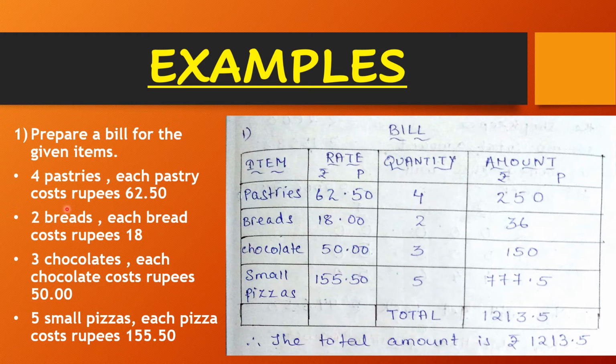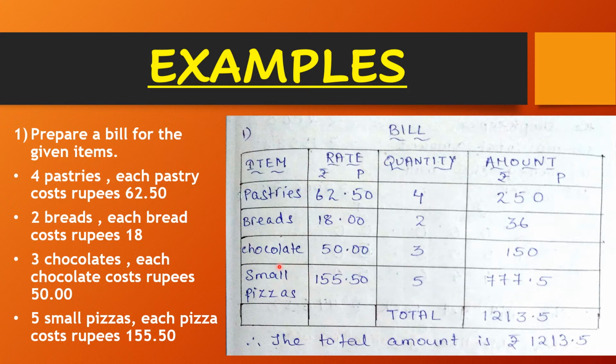Cost of one pastry is 62 rupees 50 paisa. 4 pastries have been purchased. So the amount of 4 pastries is 62 rupees 50 paisa multiplied by 4, which gives 250 rupees. Similarly, cost of one bread is 18 rupees. 2 breads have been purchased. So the amount of 2 breads is 18 rupees multiplied by 2, which gives 36 rupees.